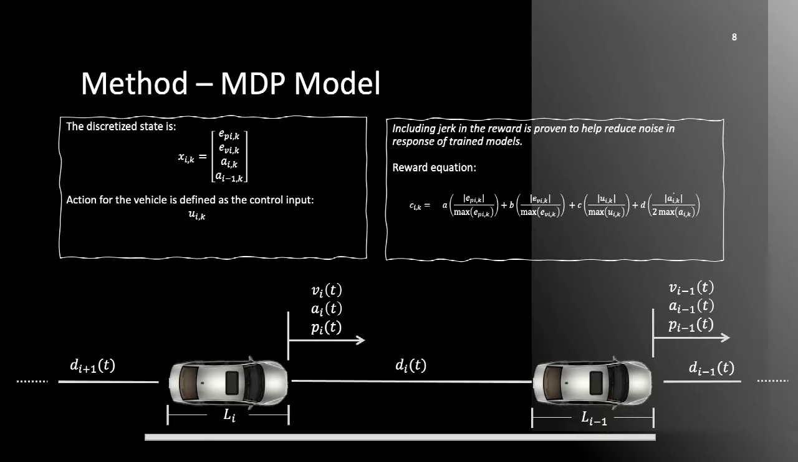We need to provide an MDP model for our DDPG agent to interact with. We provide a discretized state along with an action and reward equation for our AV platooning system on this slide.